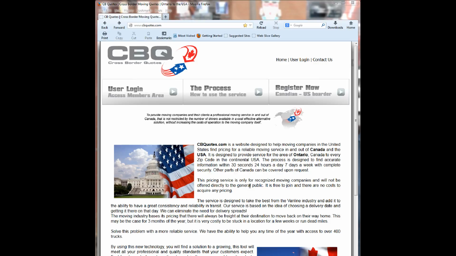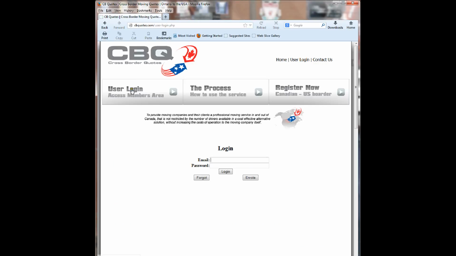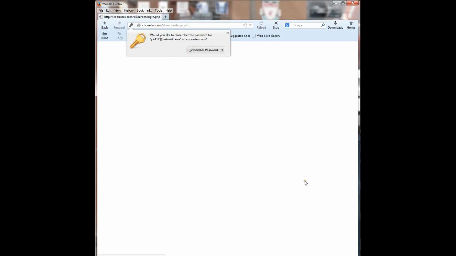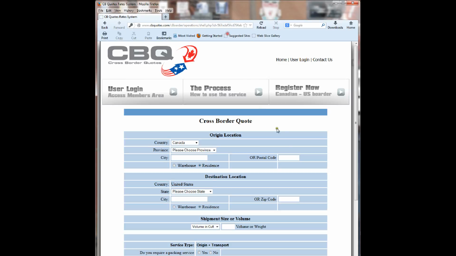Okay, so you're all done, you're activated, and what you need to do now is go back to the home page at www.cbquotes.com, and this time you're going to log in, and you go to the top left of the page and click on the user login button. Once there, you will complete the email and password as you put in your registration form. This is now completed, and you log in by pressing this button here. You are now at the main quote page.